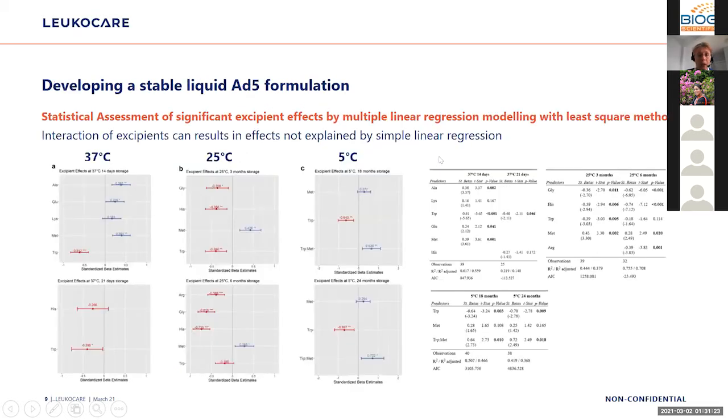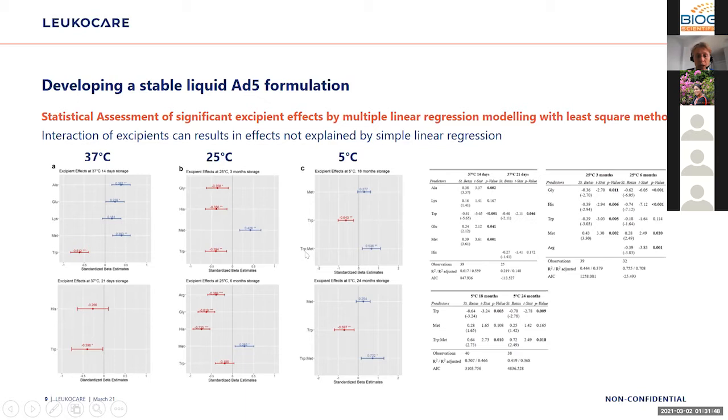However, when we look deeper into the statistics and applied multiple regression modeling with the least squares model, we could see especially in the 5-degree data the negative impact of the tryptophan combined with the positive result of the methionine.